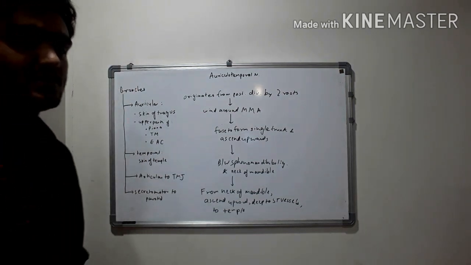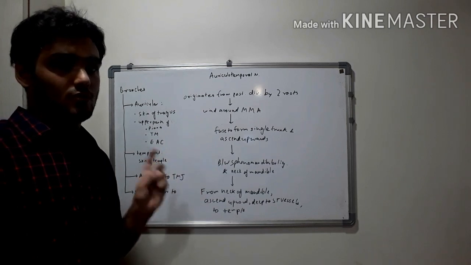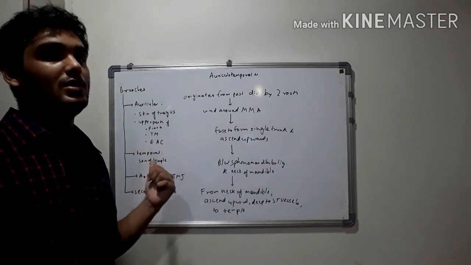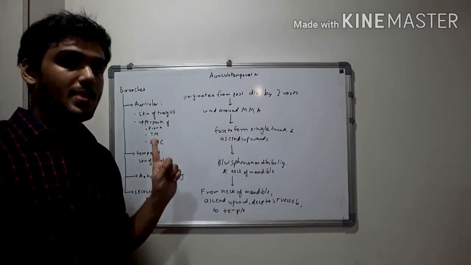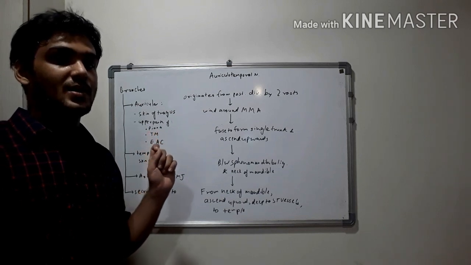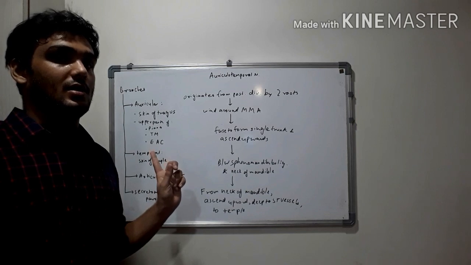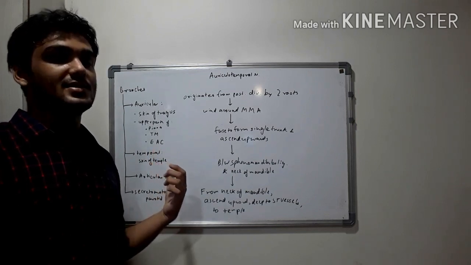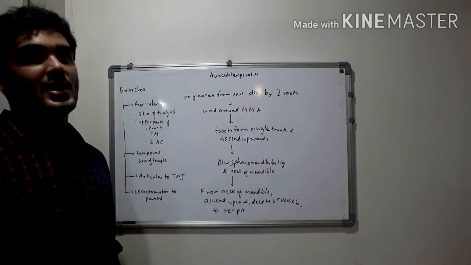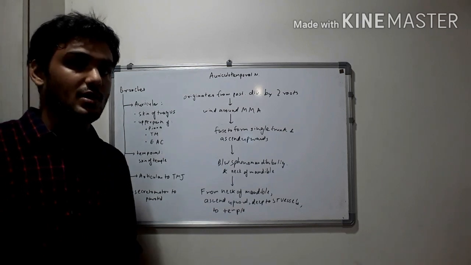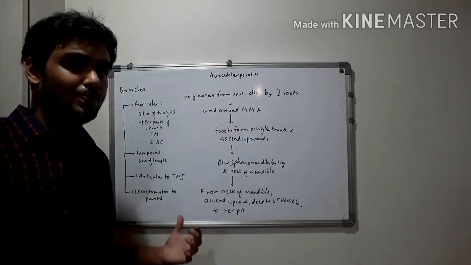And talking about these branches, we have four branches and two main branches: the auricular and the temporal. Auricular branch supplies the skin of the tragus, then the upper parts of pinna, tympanic membrane, and the external auditory canal. A temporal branch supplies the skin of temple, and then we have an articular branch to the temporomandibular joint, and the secretomotor branch to parotid gland.